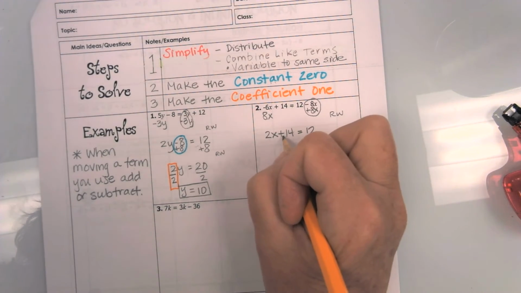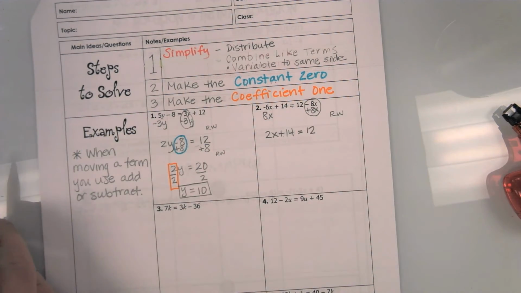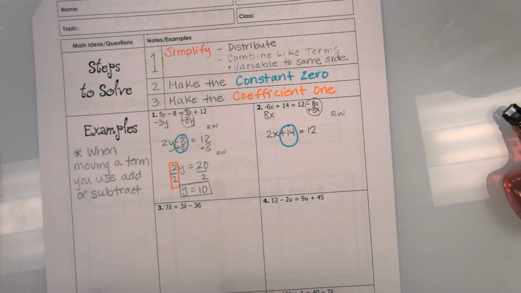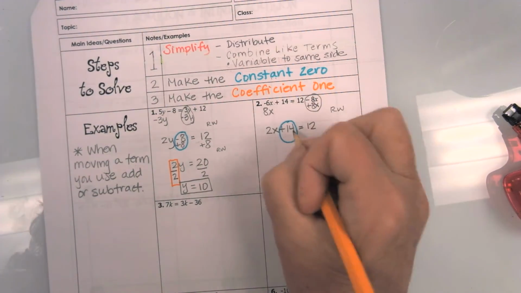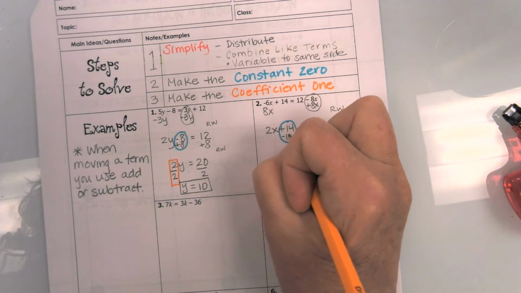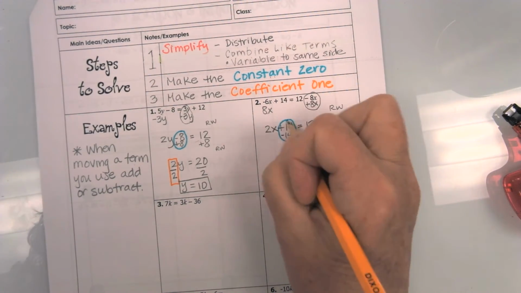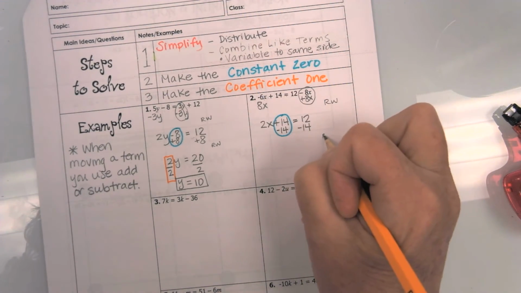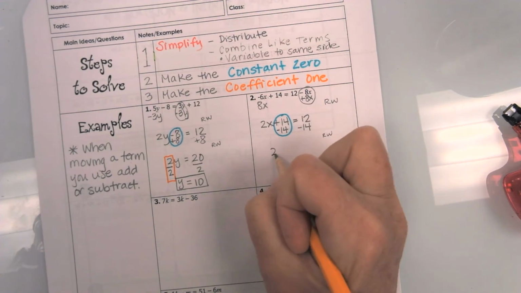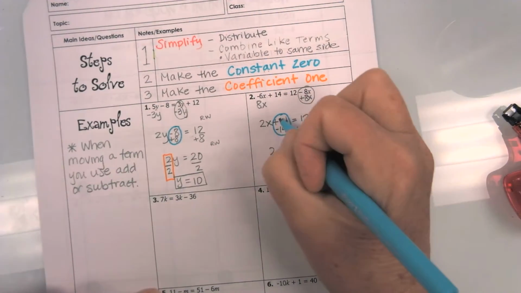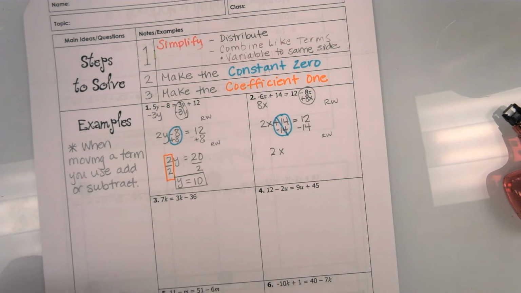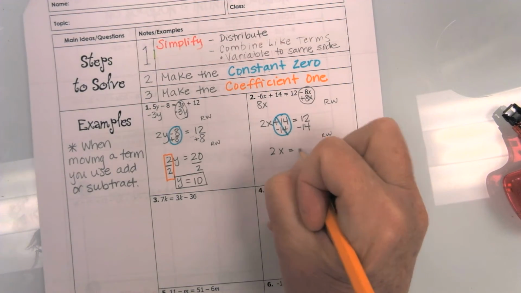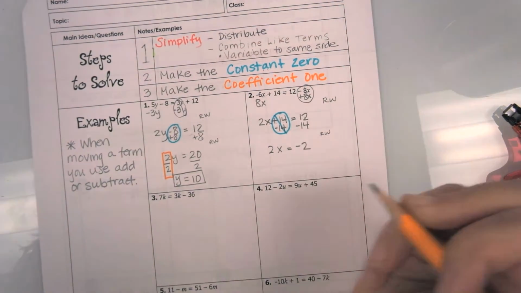Okay, so now we're going to move on to step 2. Step 2 says I need to make my constant a 0. So since my constant is a positive 14, I'm going to use a negative 14. Whatever I do to one side, I have to do to the other. So now I'm going to rewrite. I've got a 2x. My 0 is done. And I have 12 minus 14. It gives me a negative 2.